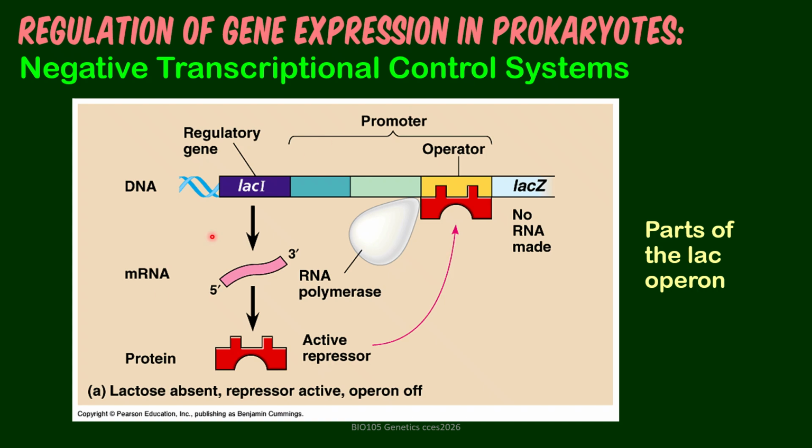So when there is no lactose, we have the repressor here in its active form, as it is translated from the lacI, and it can bind to the operator, blocking the path of RNA polymerase and thereby inhibiting transcription. Which makes sense because the lac operon will only work if there is lactose, but since it's absent, it should be turned off.